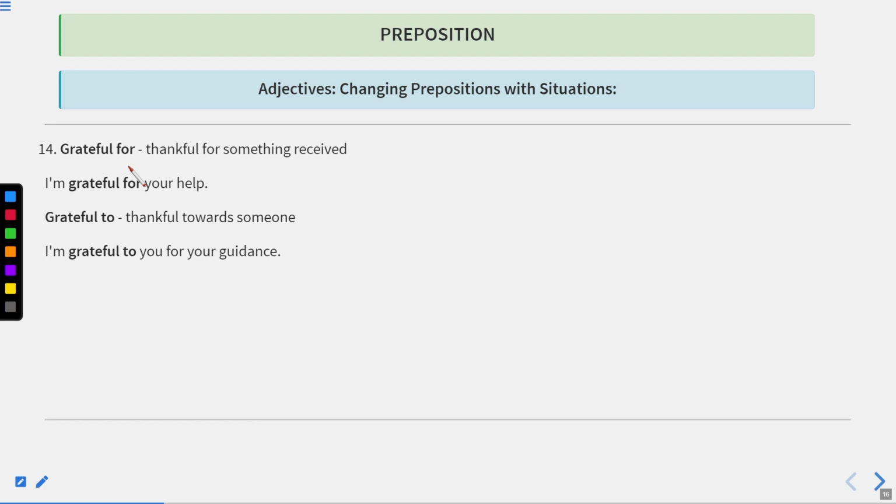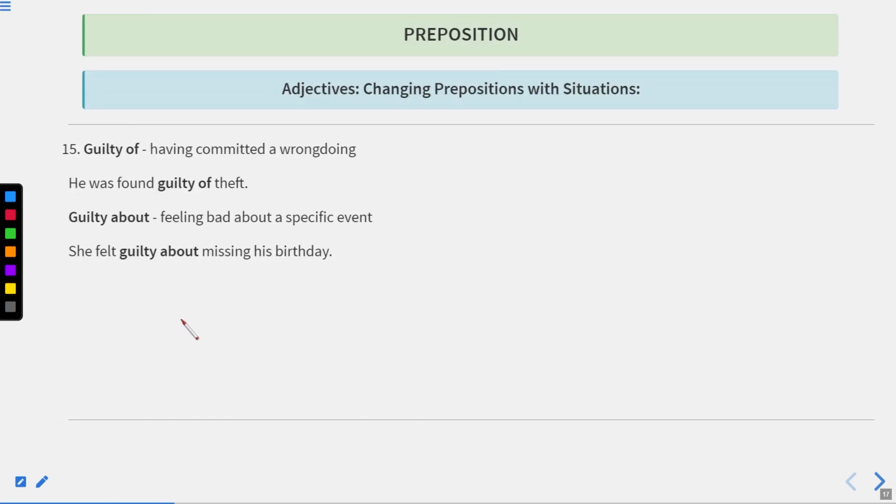And what is the difference between these two phrases is, first is grateful for when we are thankful for something received. For example, I'm grateful for your help. Now, grateful to is widely used when we are thankful towards someone. For example, I'm grateful to you for your guidance. Okay, now let us move to the next one.